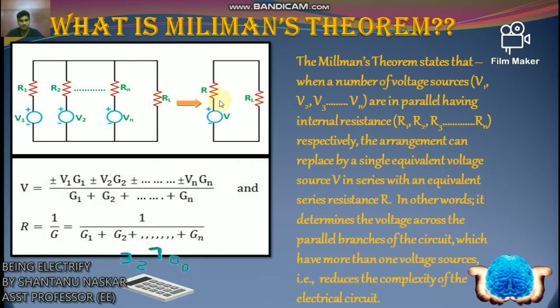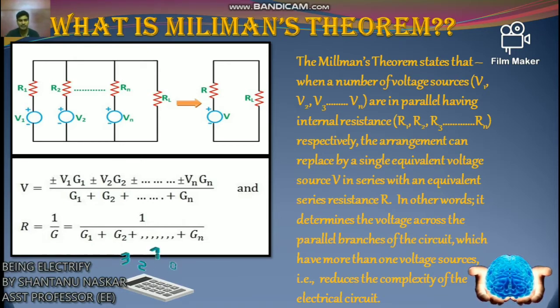In other words, it determines the voltage across the parallel branches of the circuit which have more than one voltage source, to reduce the complexity of the electrical circuit. Its work is to reduce the complexity.